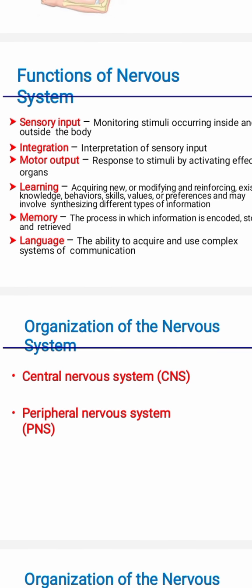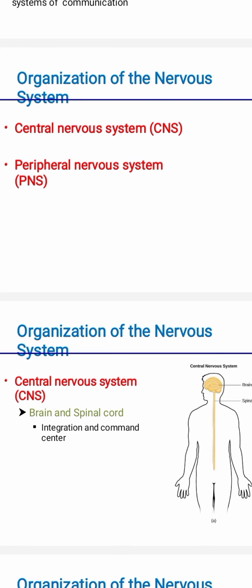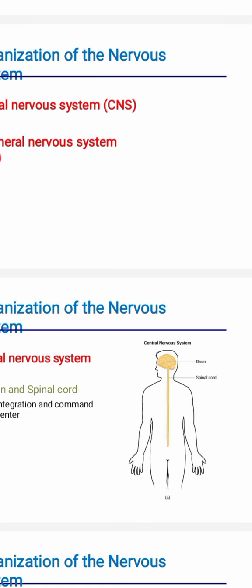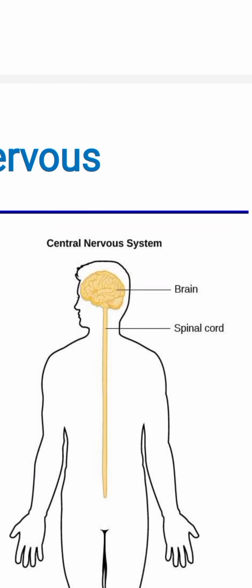Organization of the nervous system: the central nervous system and the peripheral nervous system. Here is the central nervous system. The central nervous system contains the brain and spinal cord. Its function is as the integration and command center. In this diagram, we can see the central nervous system, the brain, and the location of the spinal cord.